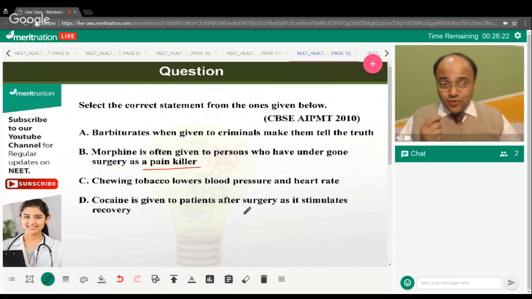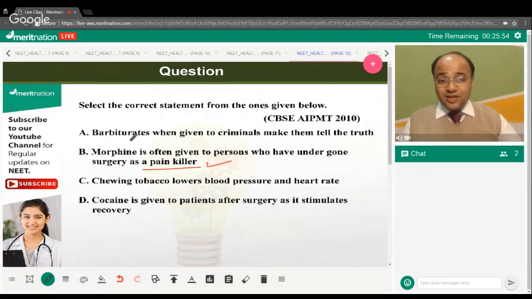I want all of you to reply quickly. Yes, the correct answer is option B. Chandana. Right. Option B is the right answer over here. So, morphine is often given to persons who have undergone surgery and it is used as a painkiller. Right. In very low doses. Absolutely correct. Right, Bhupesh. So, option B is correct.